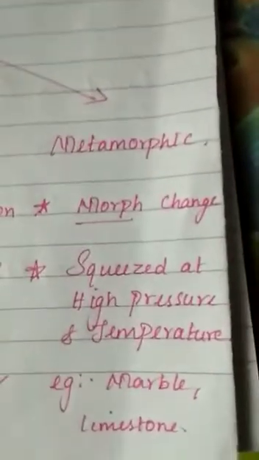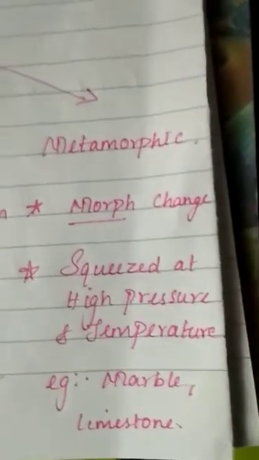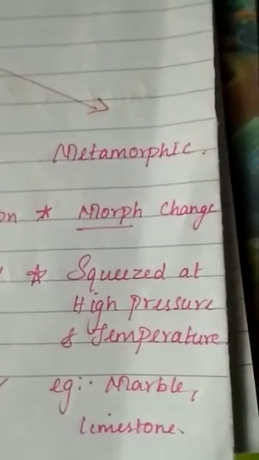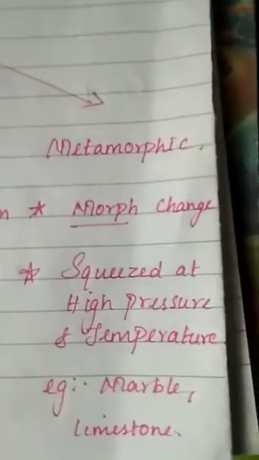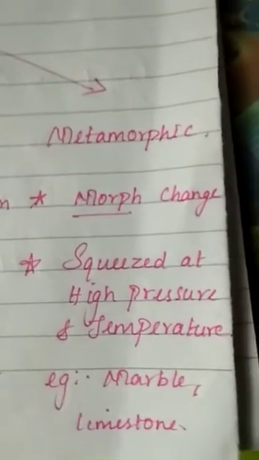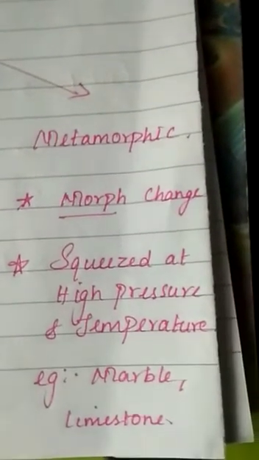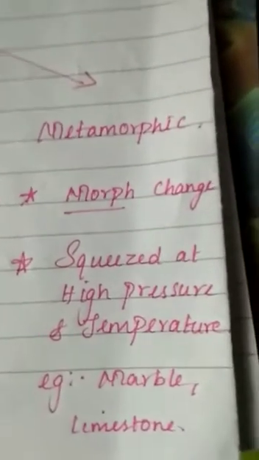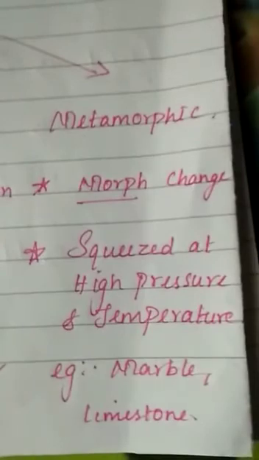And finally, metamorphic rocks. The rocks that morph or change into another kind of rock are called metamorphic rocks. Metamorphic rocks are formed when igneous and sedimentary rocks are squeezed at high pressure and temperature. When the rocks are squeezed or heated, they change their appearance and properties. The rocks thus formed are called metamorphic rocks. These are also called secondary rocks. A few examples of metamorphic rocks are marble, slate, etc.